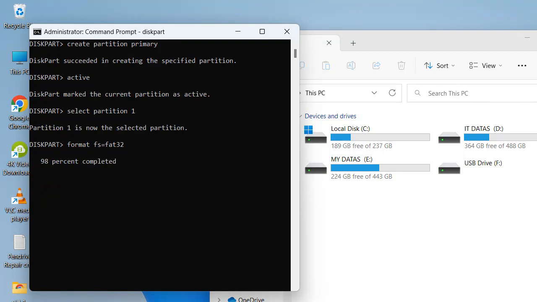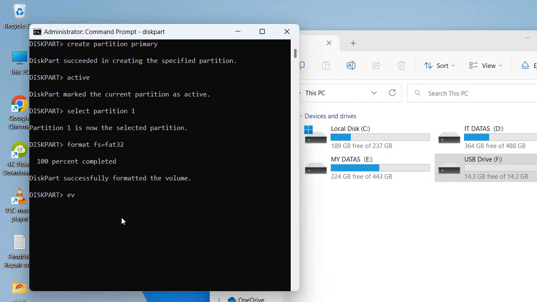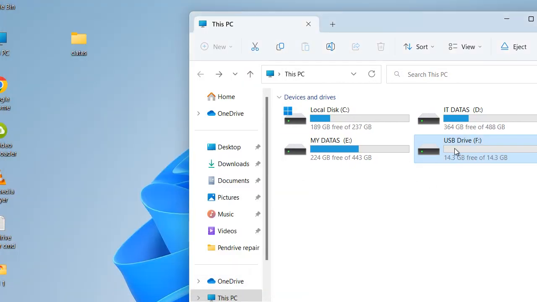Now you can see it's completed 90% now. Yes, as you can see, now the icon has been changed and the memory is showing here also. So now just exit the command prompt: type exit, that's it.